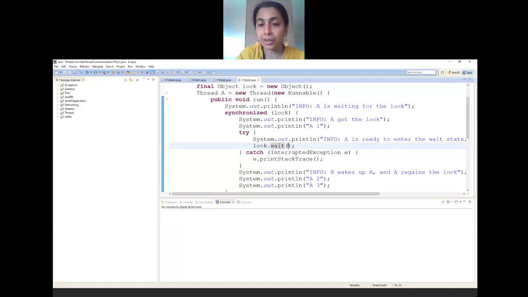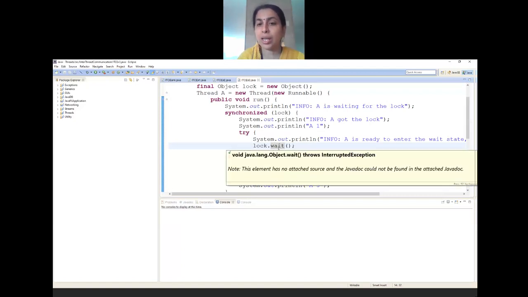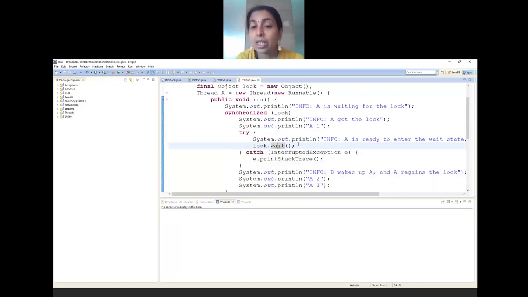So this is called explicit synchronization or inter-thread communication. Here there is a communication happening. A tells B, look, I want to go to waiting state, you can continue. And B in turn tells back to A, I have completed my task, you just go ahead. Till now, we have never used this kind of methods. Since we have never used them, those were called mutual exclusive synchronizations.